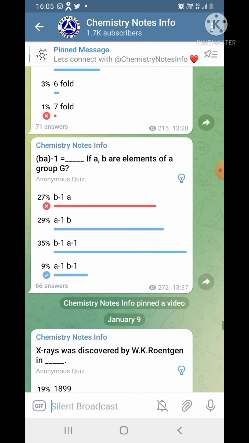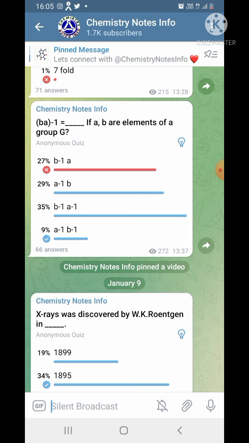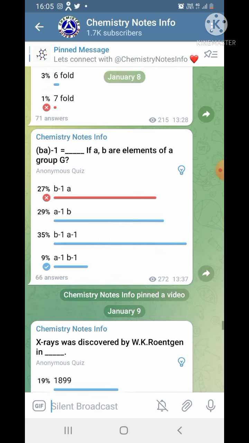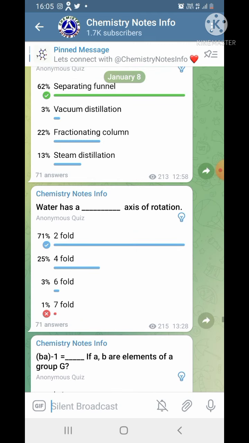BA minus 1 is equal to, fill in the blank, if A, B are elements of group G. This question is from the symmetry and group theory chapter. Options are B minus 1 A minus 1 B, B minus 1 A minus 1, A minus 1 B minus 1. Correct answer is A minus 1 B minus 1. About 66 answers, but only 9% people give the right answer. So this is a difficult chapter.